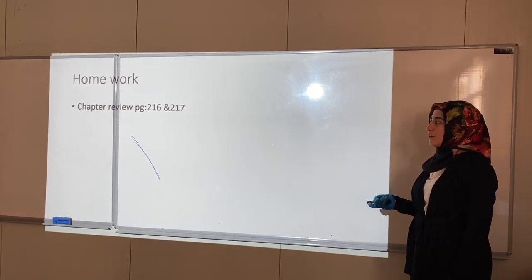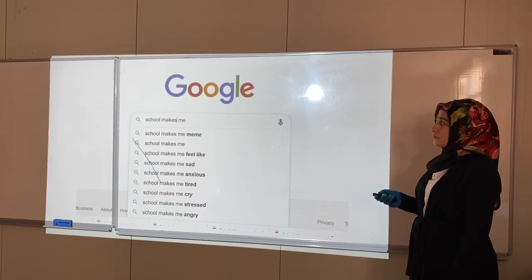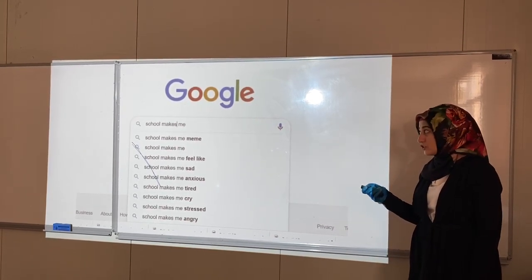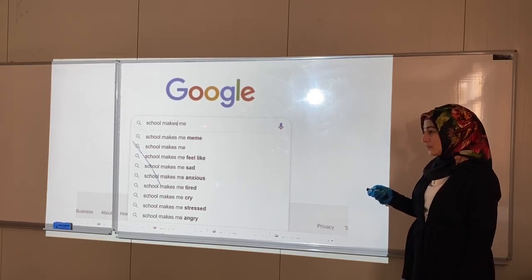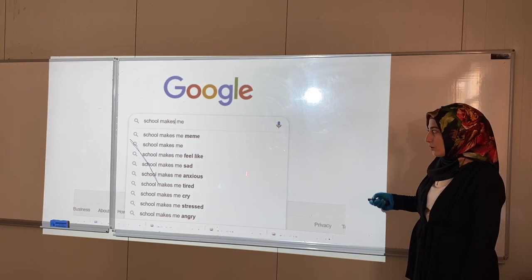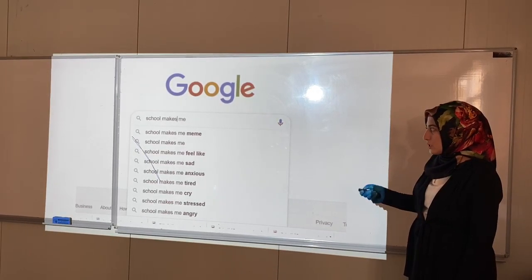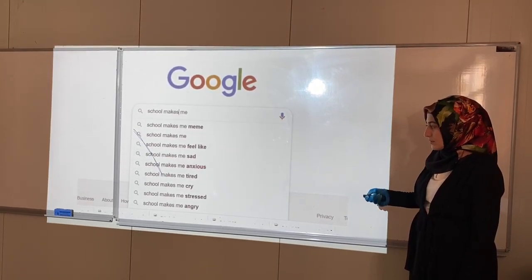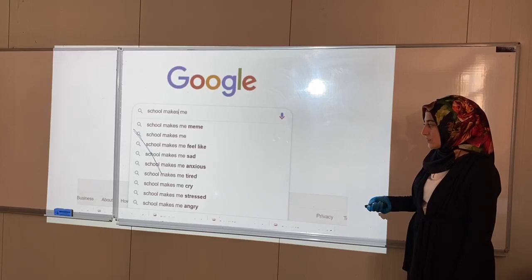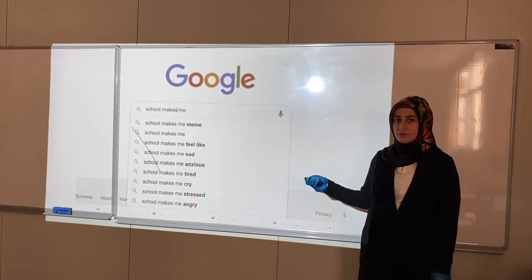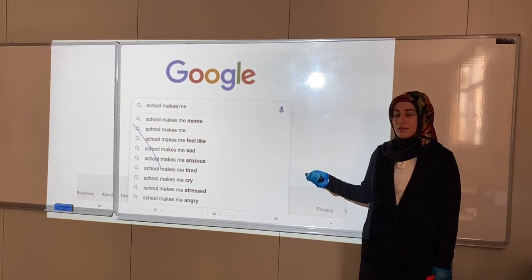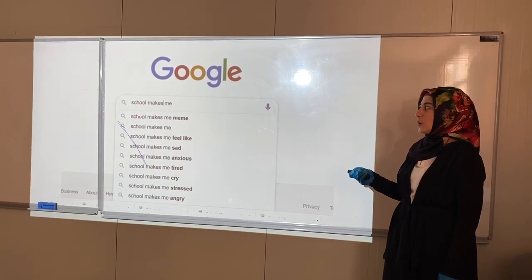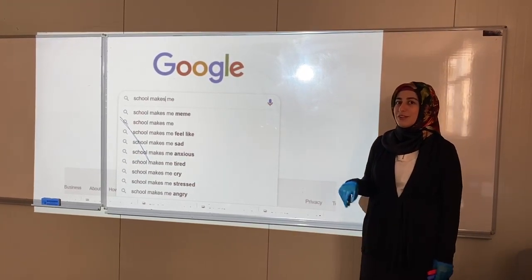After that, I have one thing for you. Look, if you write "school makes me" on Google, just write "school makes me." Google offers something for you: school makes me feel sad, anxious, tired, cry, stressed, angry. Is it right? The last point that you have to add to search on Google, just write "school makes me happy" because of this situation that we have now.